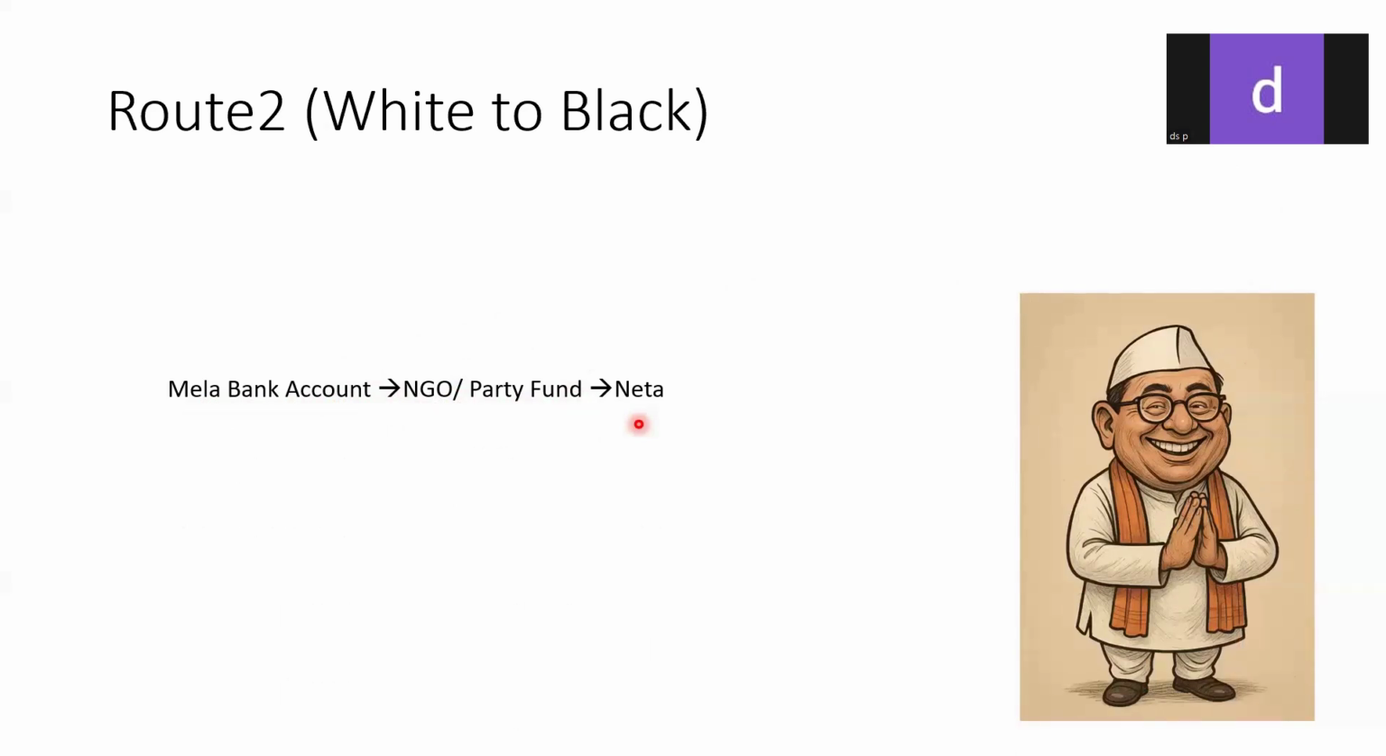He pays the tax on the remaining amount. From the Mela's bank account, it may go to an NGO, or it may go to the party fund. And who is controlling all of these? Again, the same Netaji. So that's how black to white and white to black is converted, with one round. This is just for 1 month. The process repeats for all the 12 months, multiplied by the number of years, and it keeps running.